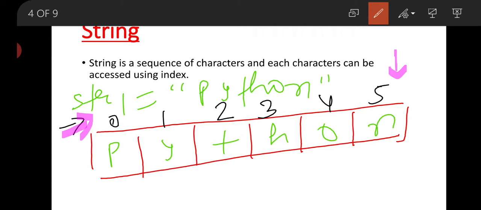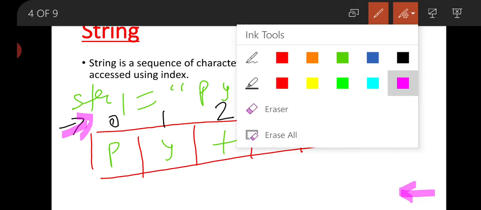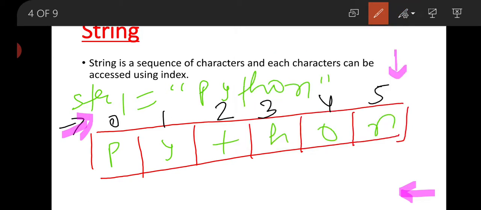If we start the indexing in backward direction, then it will start with -1. This is -1, -2, -3, -4, -5 and -6.